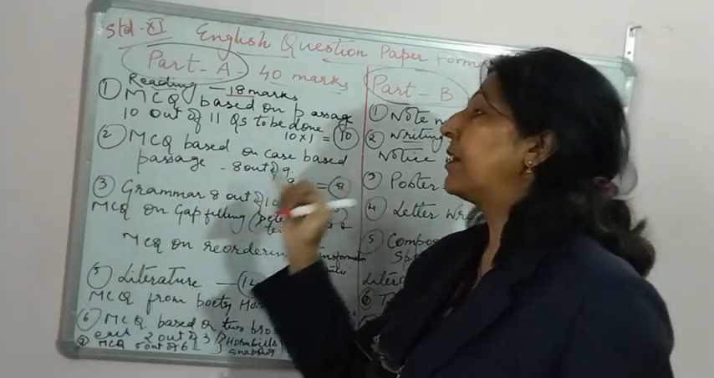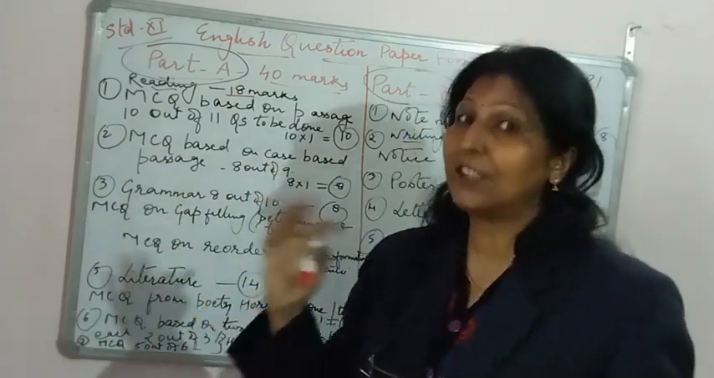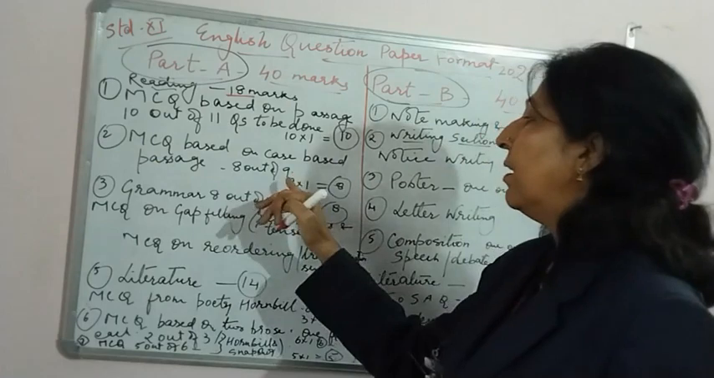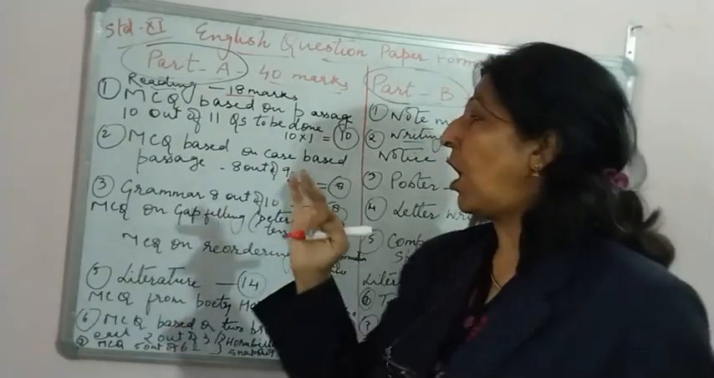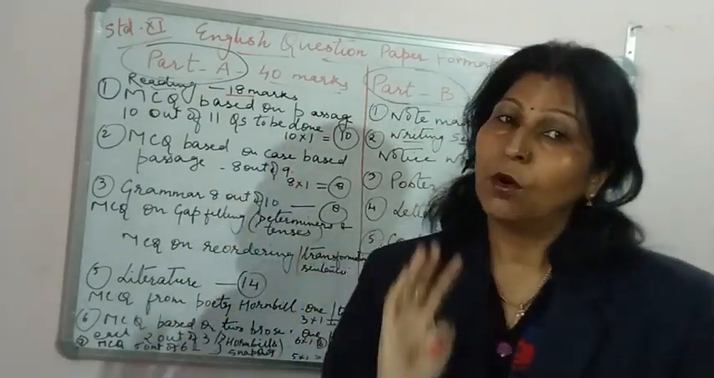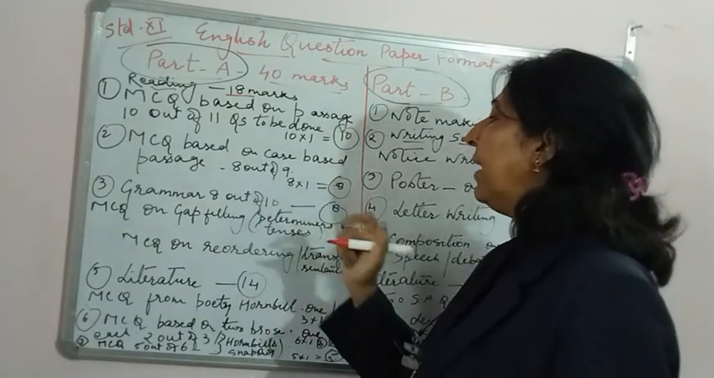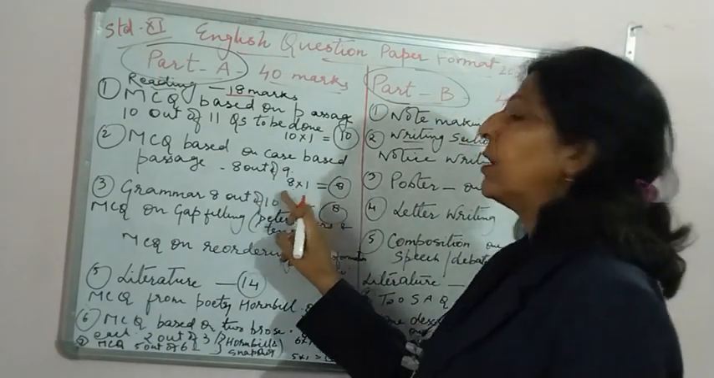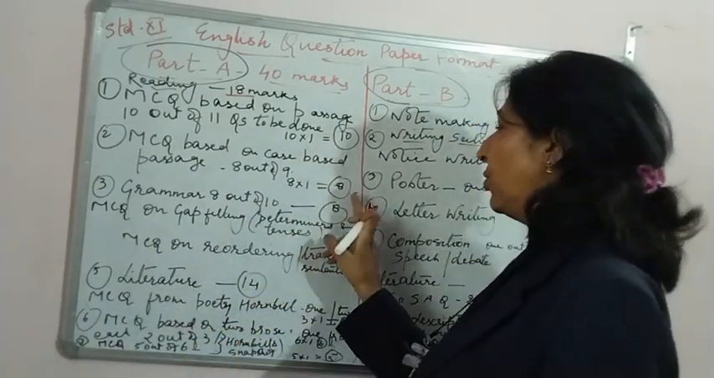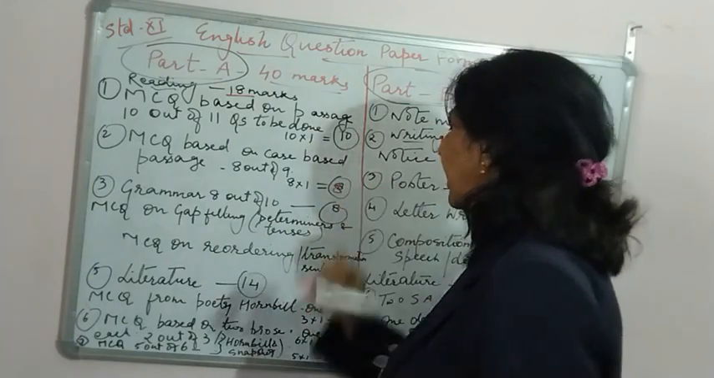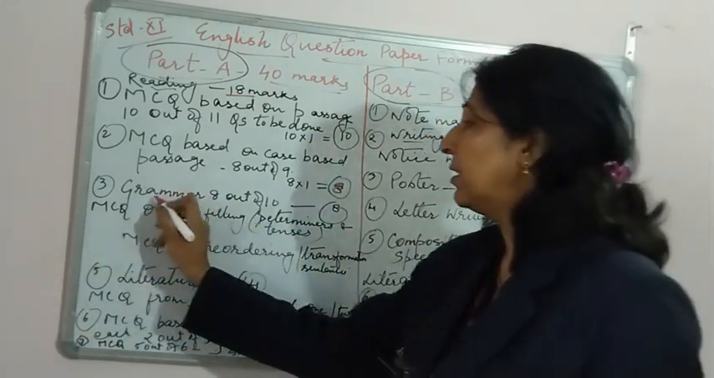Second, there will be a case-based passage, another passage, and there 9 questions will be there. Out of 9, you have to attempt any 8. Each question will carry 1 mark, so you have 8 marks over here as well. Now we come to the grammar section.